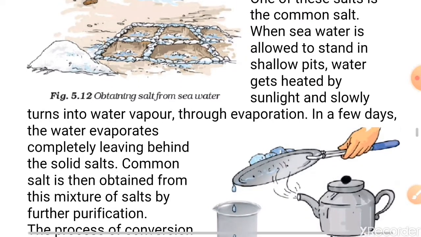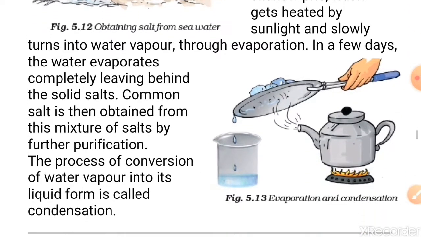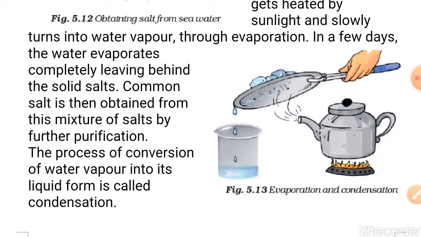Now, students, we will understand what condensation is. The process of conversion of water vapor into its liquid form is called condensation. Yes, condensation is the opposite process of evaporation. Evaporation occurs when water gets heated by fire, sunlight or any other means. But the condensation process occurs when water vapor gets cool. When they get cool, they condense.